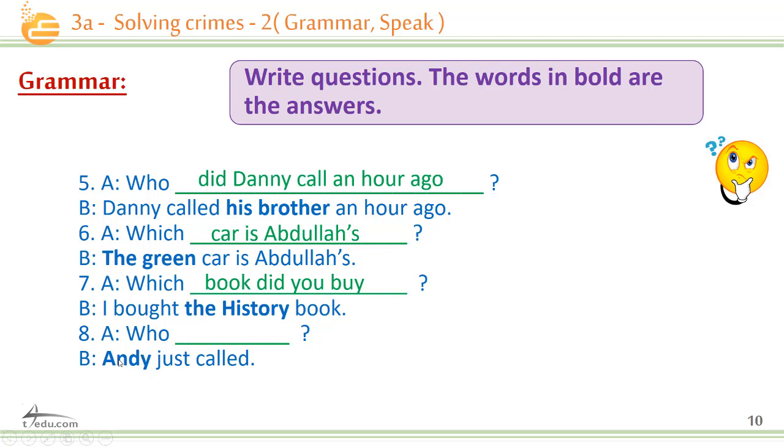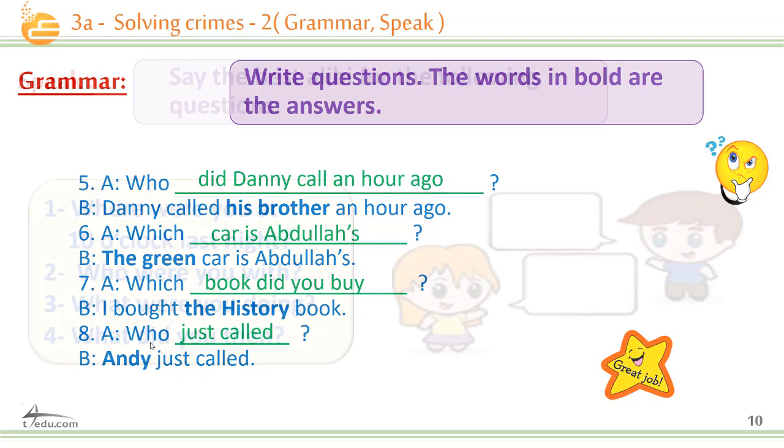Now let's see. The last one. Andy just called. The question form is who? And this is a subject. So we are going to say, who just called? Very good. No auxiliary verbs. Great job. Excellent.